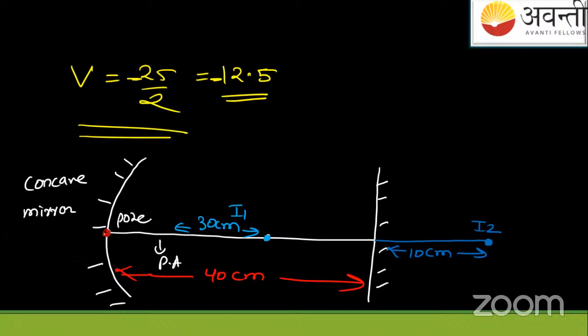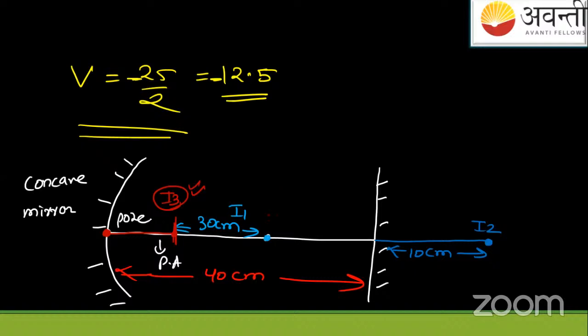This is the pole, which is a reference here. You have to go 12.5 in the negative side. So go here like this. We'll say this is the I3 picture, which is the last image formed. JNV UDP students, you have given the excellent answer. 12.5 from the concave mirror is the right answer.